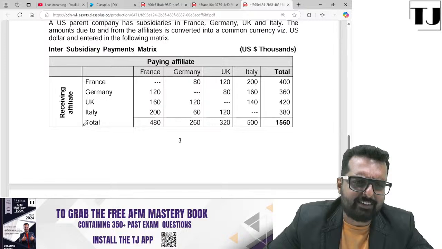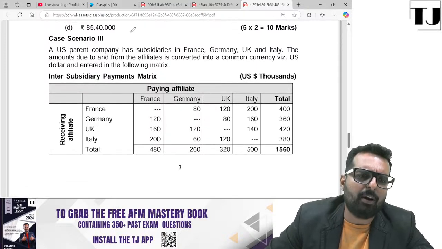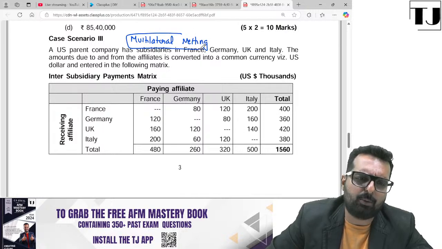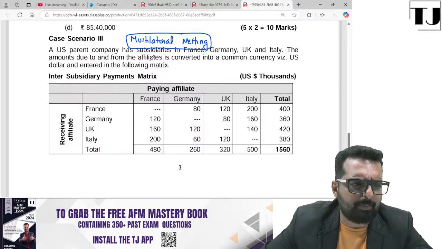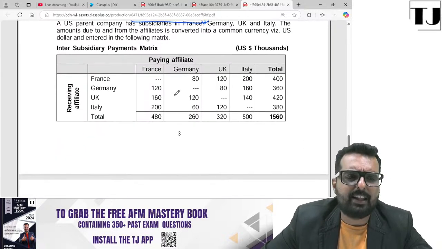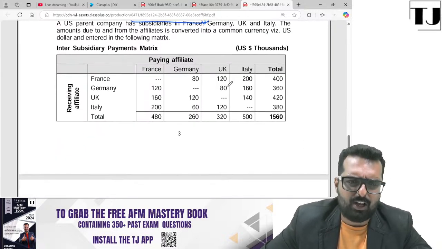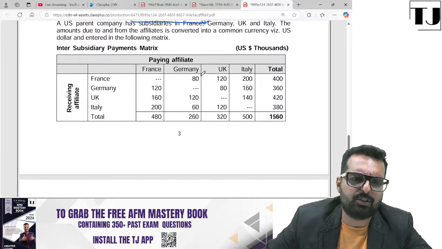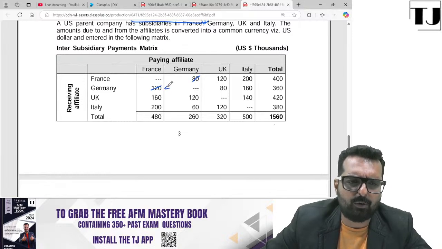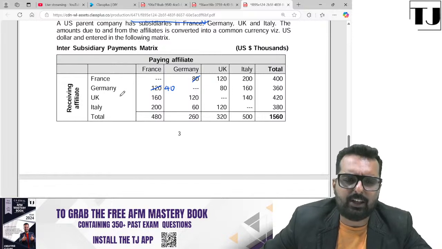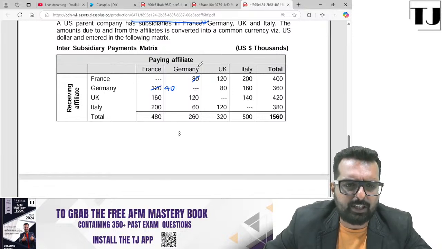Yes. Next question is a question on multilateral netting. So far, we have only got bilateral netting questions, but in one of the RTPs or one of the old MTPs, there has been a question on multilateral netting. So here what you have to do, individually you have to set off. So for example, France to Germany is 80, Germany to France is 120. If you set off these two things, what will you get over here? 40.